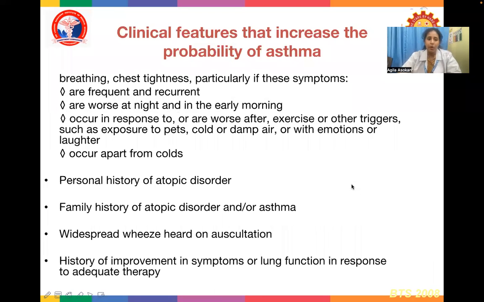Clinical features that increase the probability of asthma: wheezing, chest tightness, particularly if these symptoms are frequent and recurrent, worse at night or early in the morning, occur in response to or worse after exercise or other triggers such as exposure to pets, cold or damp air, or with emotions or laughter, occur apart from colds, personal history of atopic disorder, family history of atopic disorder and/or asthma, widespread wheeze heard on auscultation, history of improvement in symptoms or lung function in response to adequate therapy.